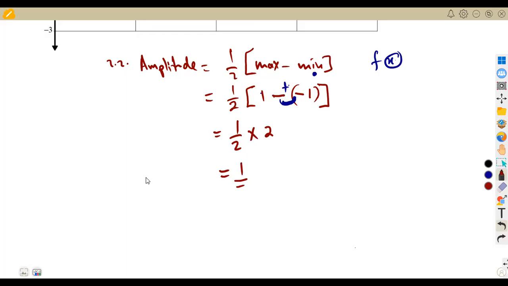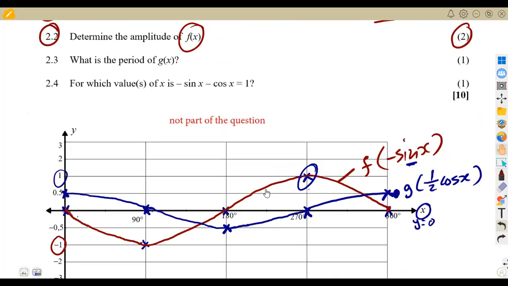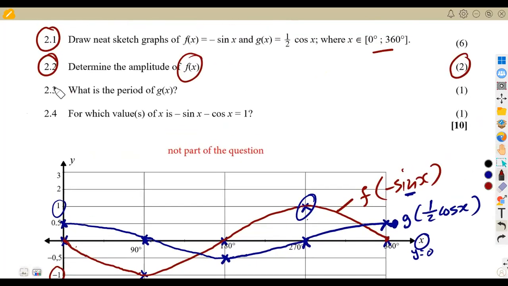So this is how our graphs can be answered. This part, guys, I also explained. Make sure that you watch the videos on the introduction of this trigonometry.